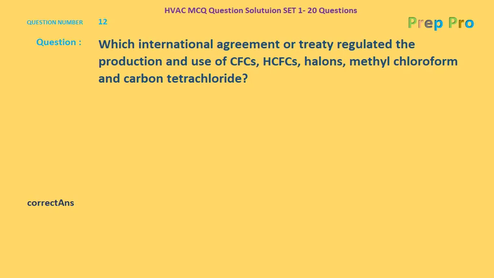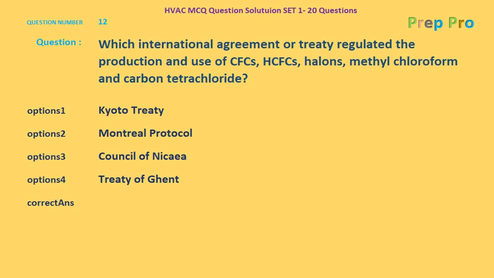which says, which international agreement or treaty regulated the production and use of CFCs, HCFCs, halogens, methyl chloroform, and carbon tetrachloride? So let's look at the options. Kyoto Treaty, Montreal Protocol, Council of Nicaea, Treaty of Ghent. The correct option should be Montreal Protocol, which has been in effect to regulate the production and use of these items.